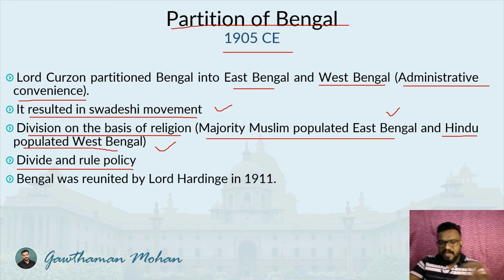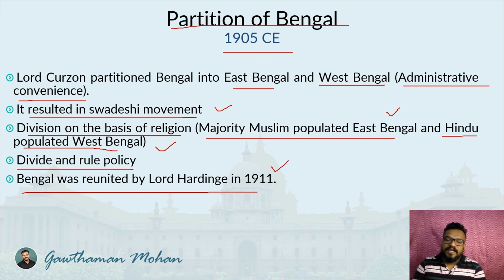This partition happened in 1905. It was by Lord Curzon, who was the person behind this. He was the viceroy during that time period. But because of various revolts and protests regarding this, Bengal was reunited by Lord Hardinge in the year 1911. But that 60 years of struggle, of difference of opinion and conflict of interest, actually culminated in the partition of our country.